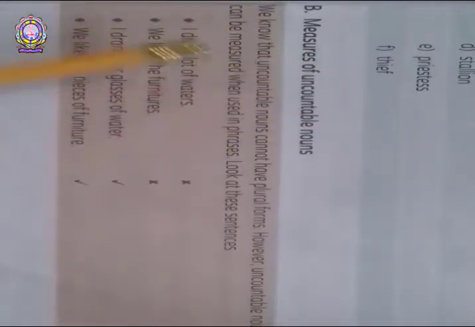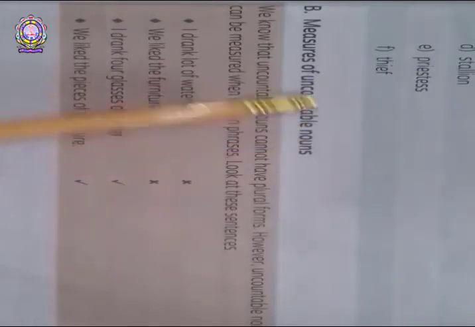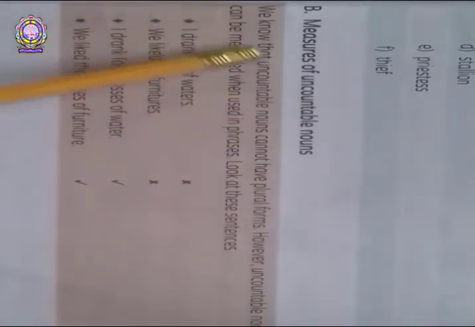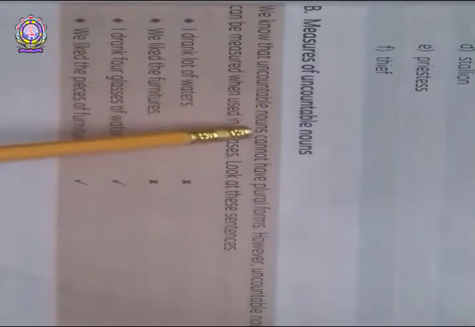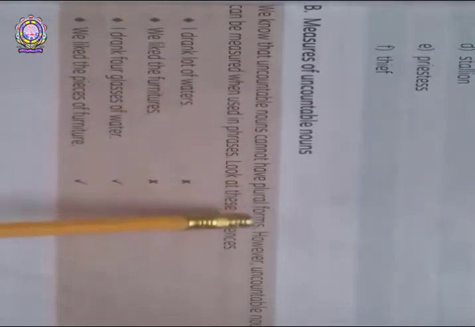Okay, let us come to the next portion. Measures of uncountable nouns. We know that uncountable nouns cannot have plural forms. However, uncountable nouns can be measured when used in phrases.